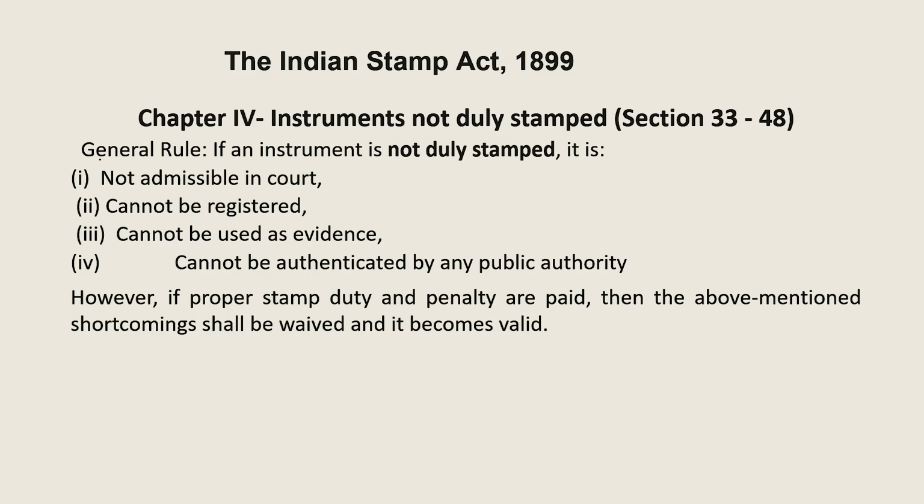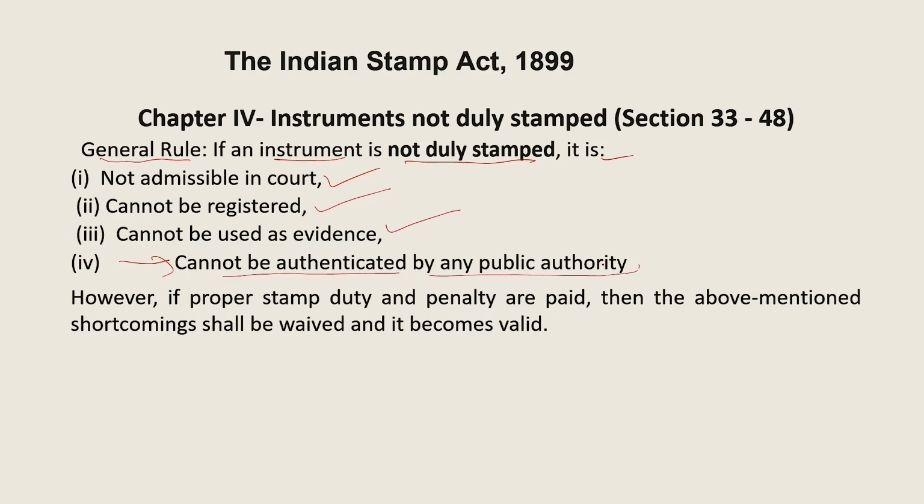So what is the general rule? The rule is that if an instrument is not duly stamped, it is not admissible in court. It cannot be registered, it cannot be used as evidence, and it cannot be authenticated by any public authority.